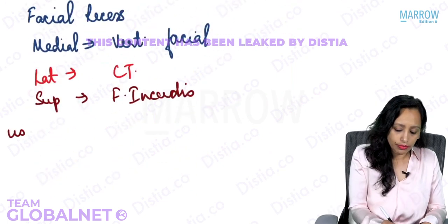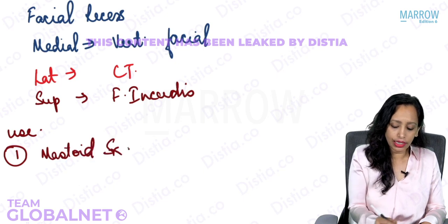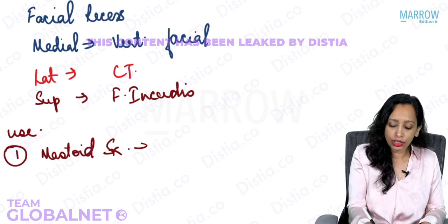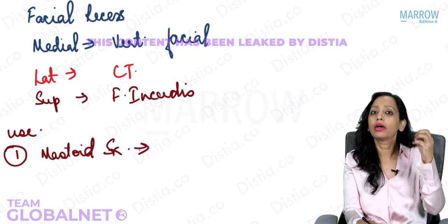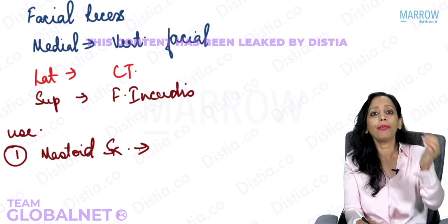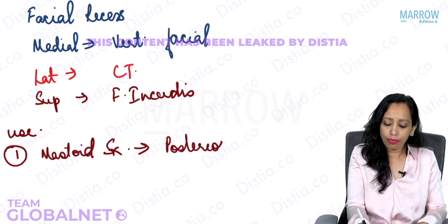Its use is first in mastoid surgeries. In mastoid surgeries, what surgery is it? That we will see later on. This surgery is known as making an opening, "otomy", on the posterior wall to come into the tympanic cavity. This is known as posterior tympanotomy.